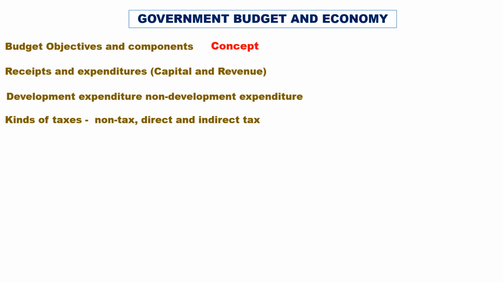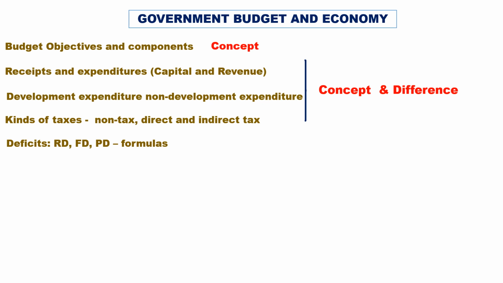Kinds of receipts: tax, non-tax, direct tax and indirect tax. Usually the receipt from all types of tax is called taxes. Non-tax is other than tax, compulsory payment. These may ask concept-oriented, differences, and numerical questions.